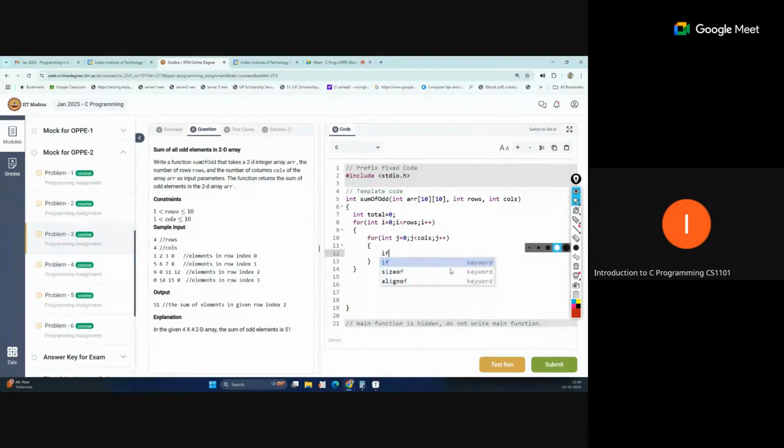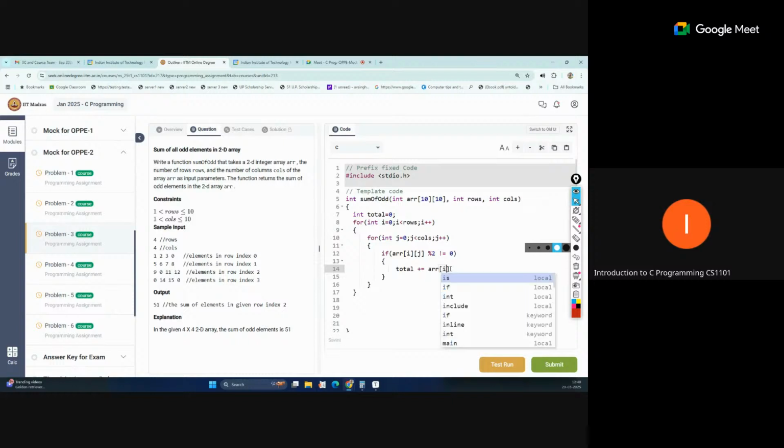So we check if ARR, the array name, with row index i and column index j, percent 2 is not equal to 0. That means that number will be odd if this condition is true, and then we will add it to our total. So total plus equal to ARR of i row, j column.